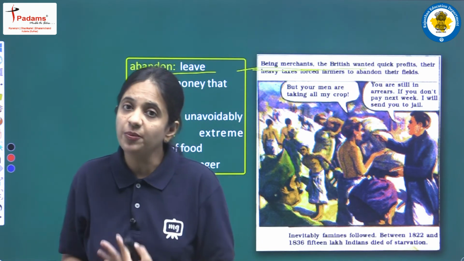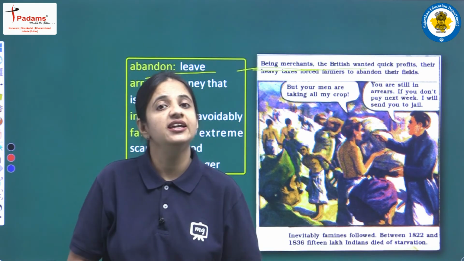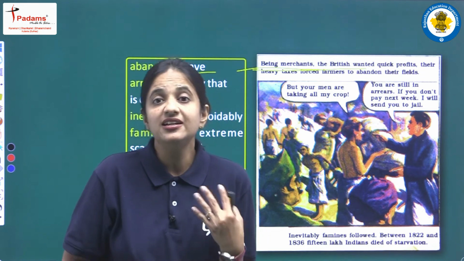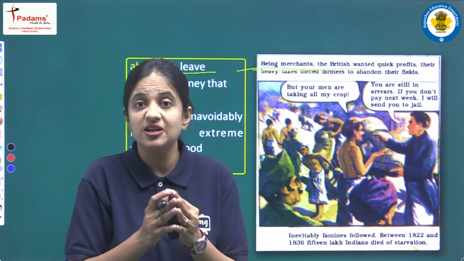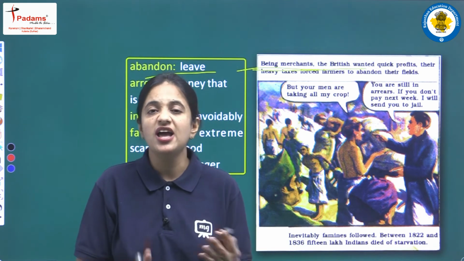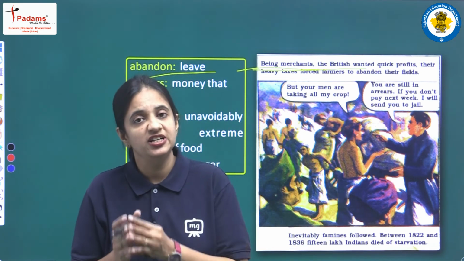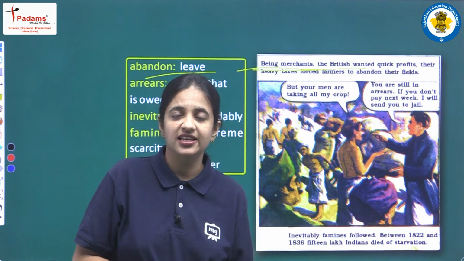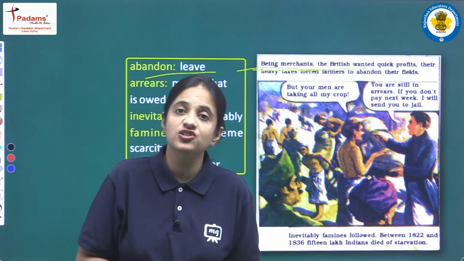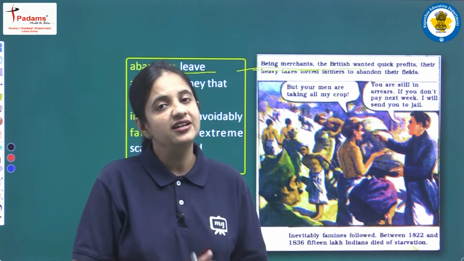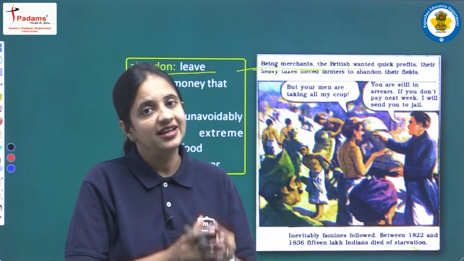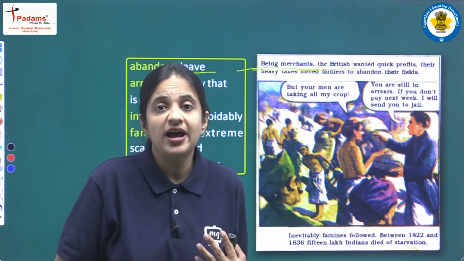Okay, अब जब crop ही नहीं होगी तो फार्मर क्या सेल करेंगे, क्या अर्न करेंगे, and without any earning how can they pay the taxes. So this was the very miserable condition of farmers just because of the Britishers, just because of the heavy taxes, which the Britishers had put on the farmers. And now because of those taxes farmers were having such miserable days, that they were having no food, they were having no grain, and their entire crop was taken by the Britishers.